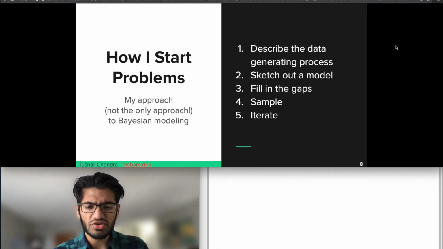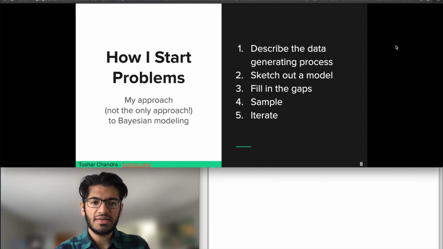So this is my approach to Bayesian modeling, and it's not the only approach, and I don't even follow it all the time, but this is a relatively principled way to get started. And this is what I'm going to walk through in a couple of examples today.